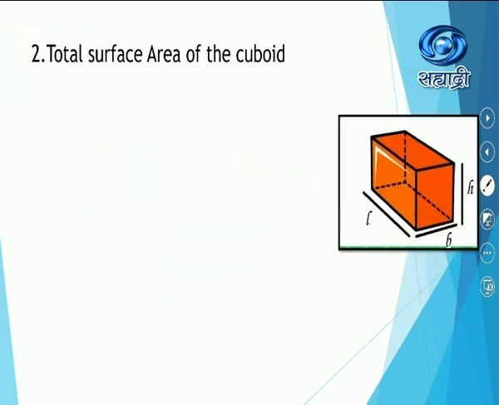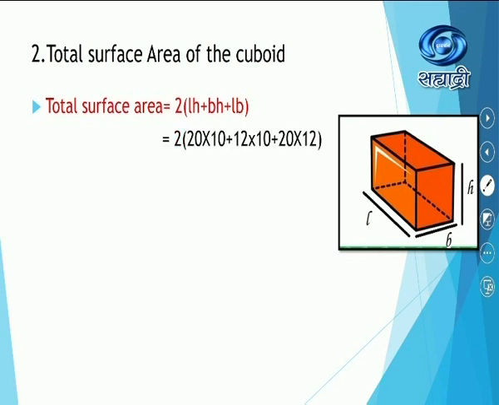Then total surface area of the cuboid, the formula is 2 into the bracket LH plus BH plus LB. Substitute the values. 2 into the bracket 20 into 10 plus 12 into 10 plus 20 into 12. Therefore, 2 into 200 plus 120 plus 240.